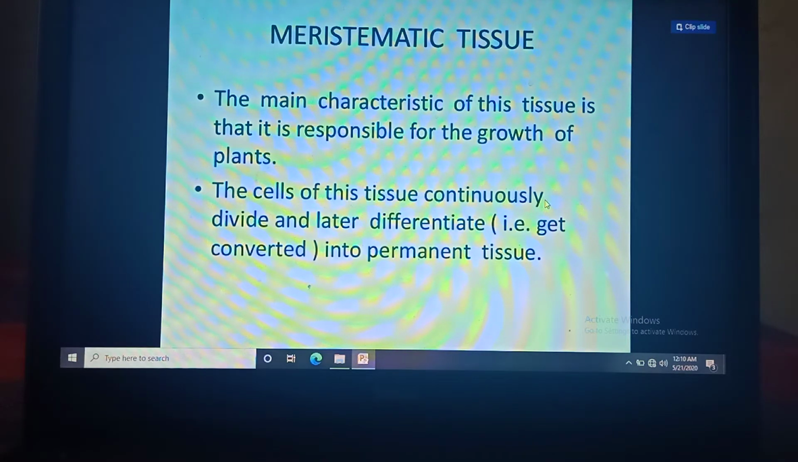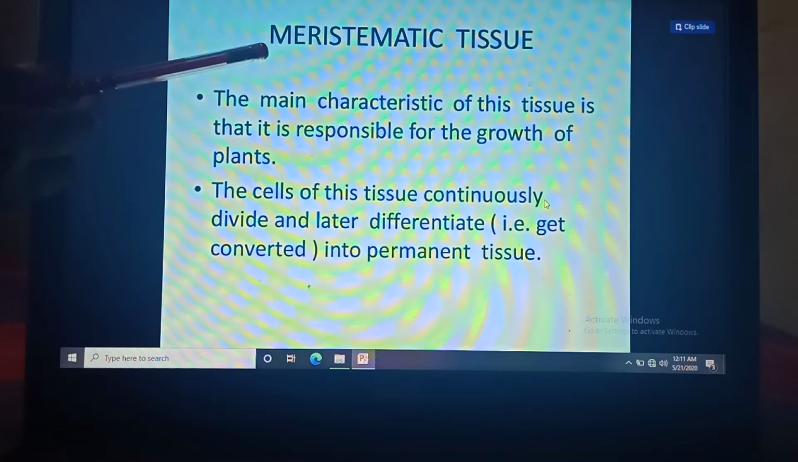We must keep in mind plant growth, not animal growth, because animal growth is restricted at a particular age of their life, but plants grow continuously throughout their life due to the presence of a special type of tissue called meristematic tissue. These meristematic tissues have actively dividing cells.